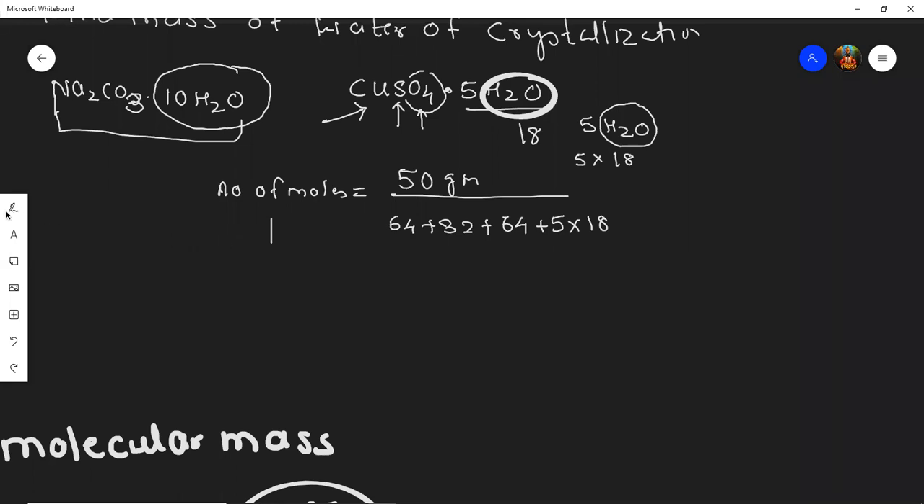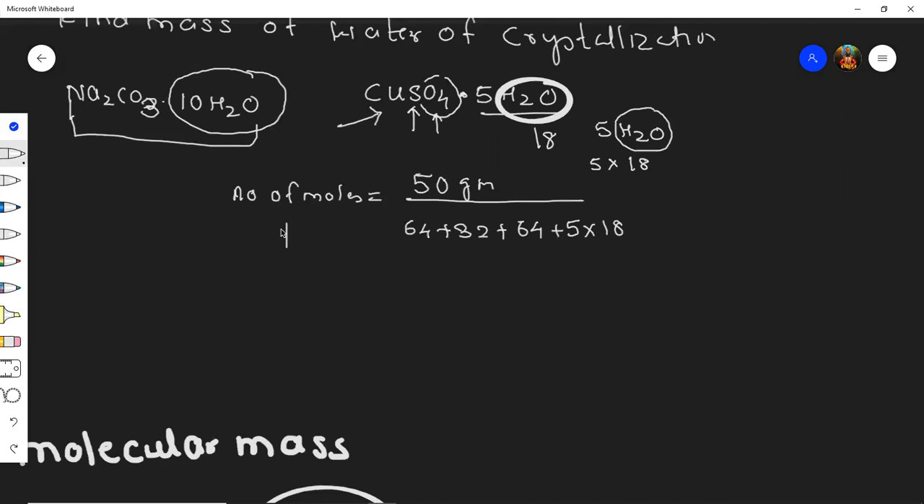Did you get 250? Yes. Okay, so number of moles, students, it is 50 upon 250, and this is gram per mole and this is gram. So gram cancels with gram per mole.